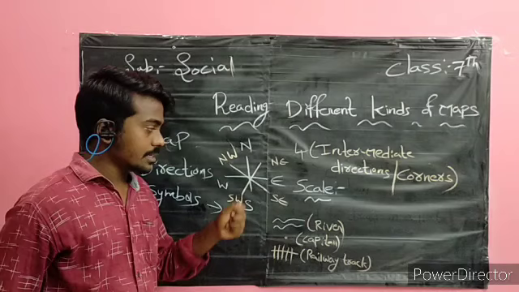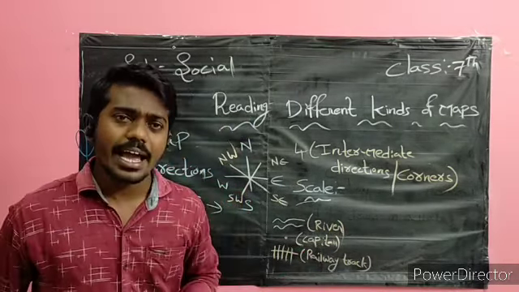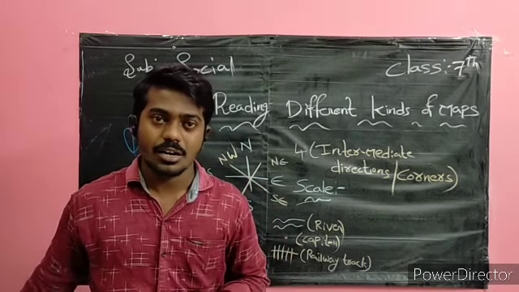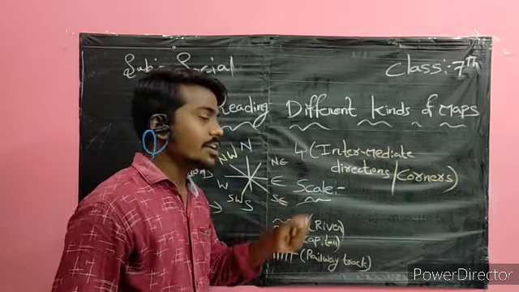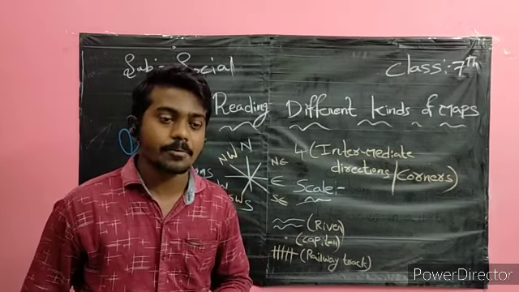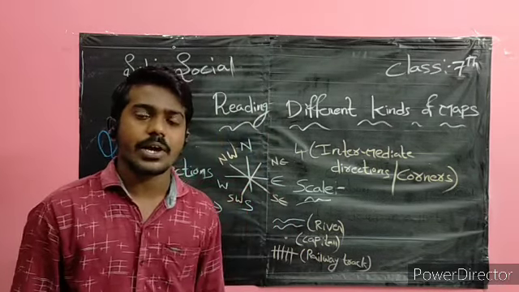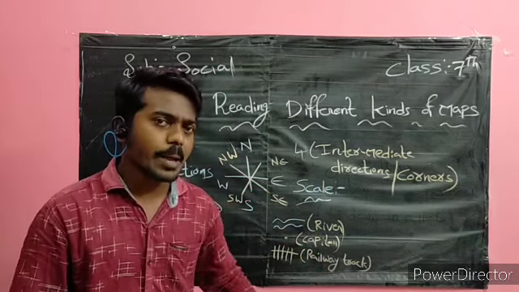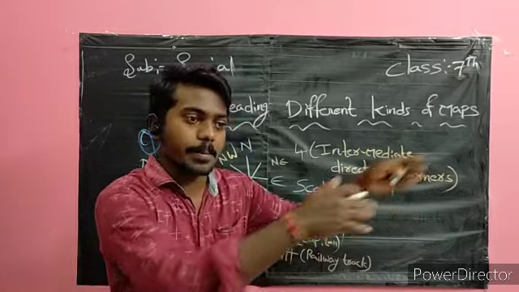It is impossible to draw the actual size of a land in our map. For example, from here to Hyderabad we have almost 200 kilometers. Our map cannot represent 200 kilometers.